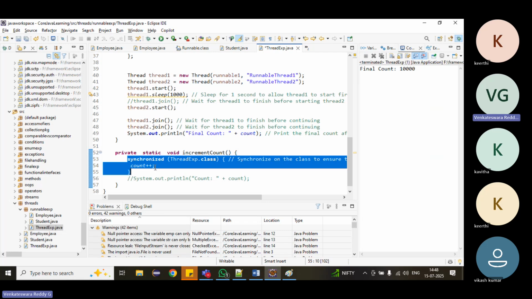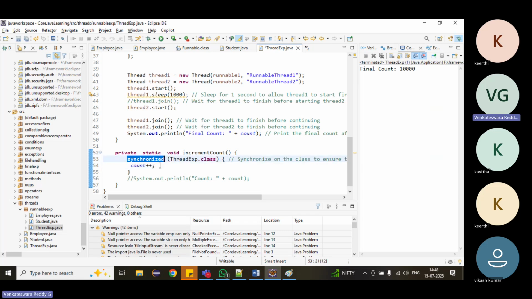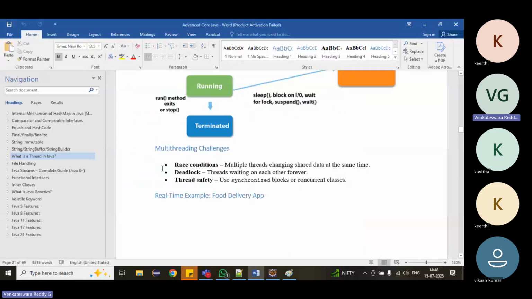Because of the synchronized keyword, this method will not allow other threads to do any action. That means blocked, deadlock will happen: threads waiting on each other forever. One thread is blocked inside, another thread is waiting for it. There is no release for the threads, then the deadlock condition will happen.